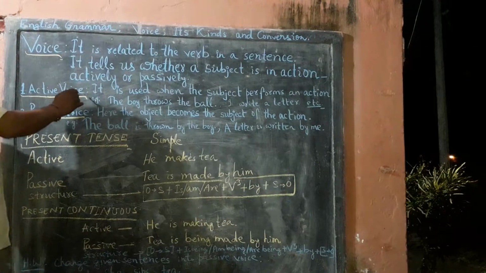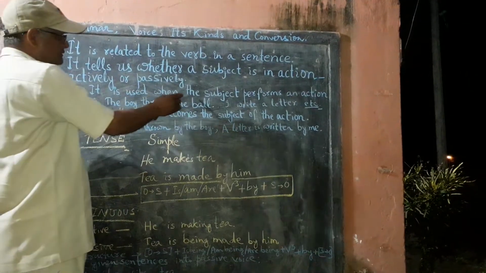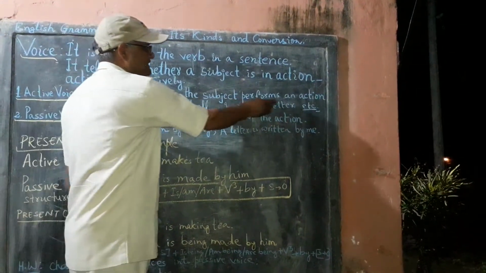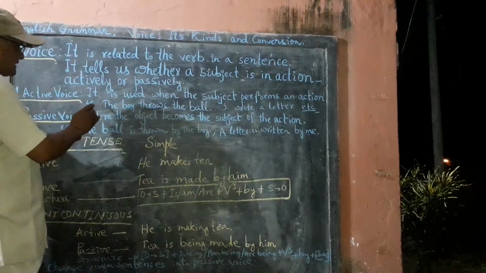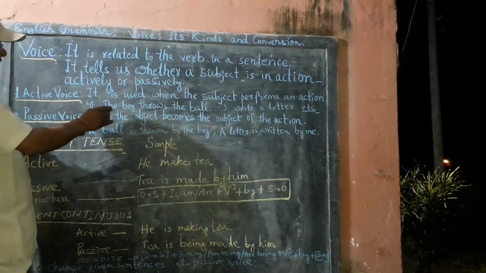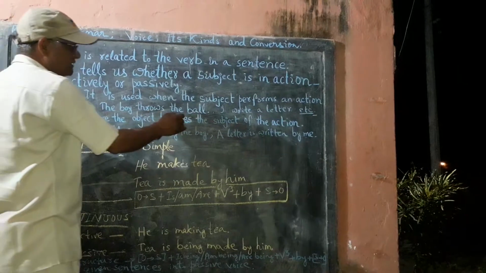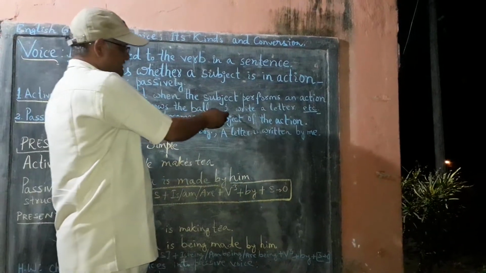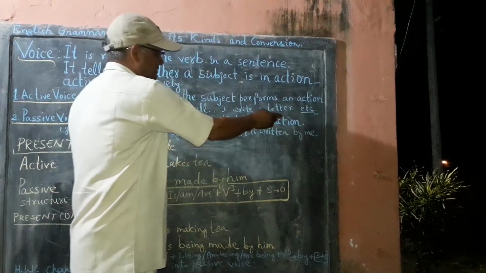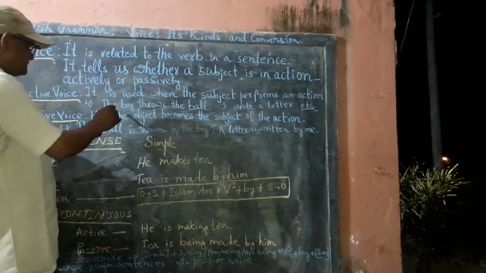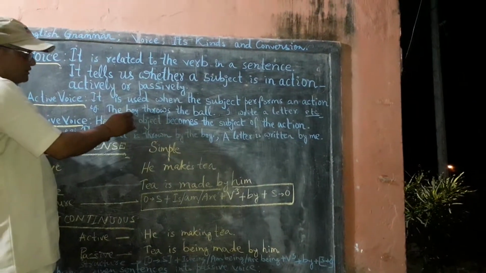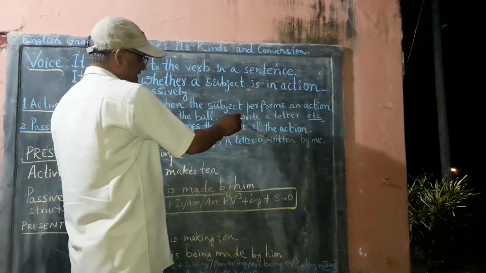Active voice is used when the subject performs an action. As for example, the boy throws the ball. Second example, I write a letter. Here, the subject, the boy, is a doer, and in this sentence, I is a doer.